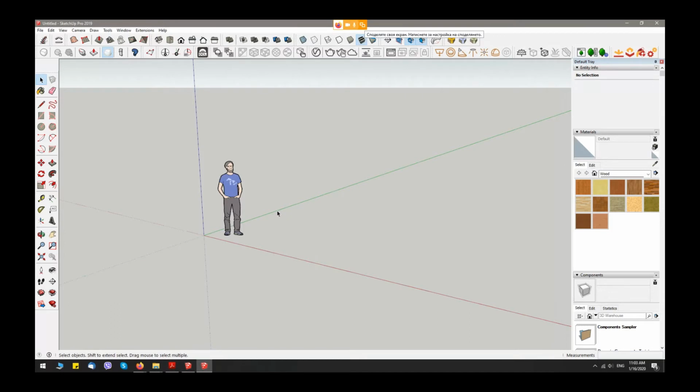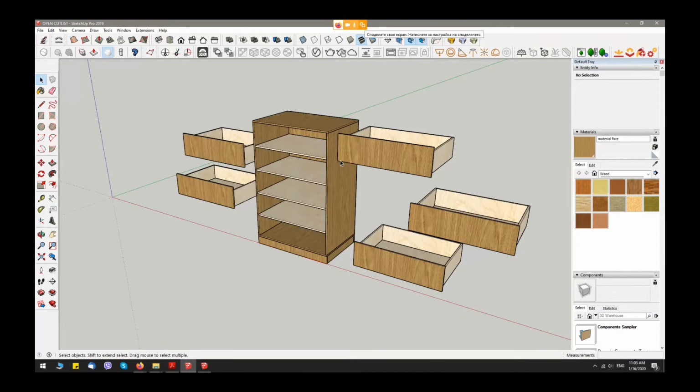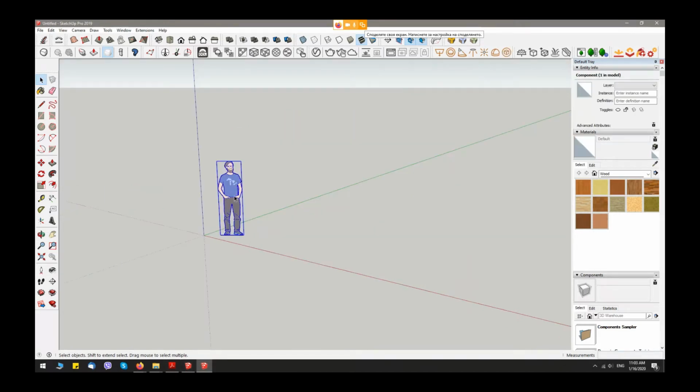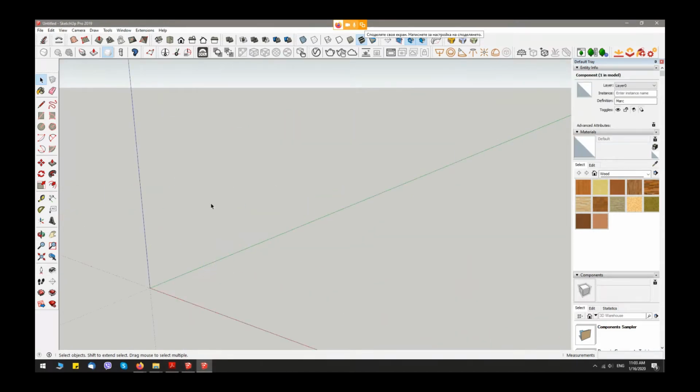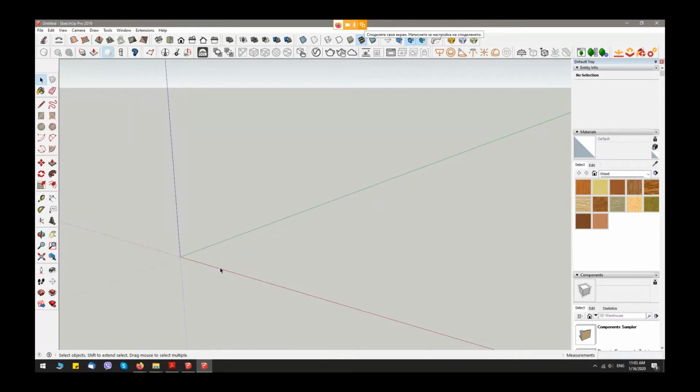Okay, let's create a simple model like this one. I want to model this very fast, and after that we can take the cutting diagram. Okay, I want to start with the simple model.